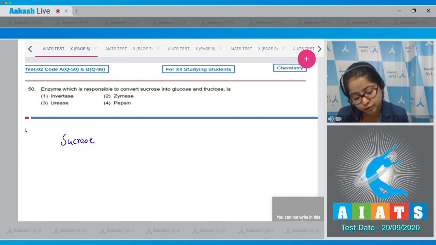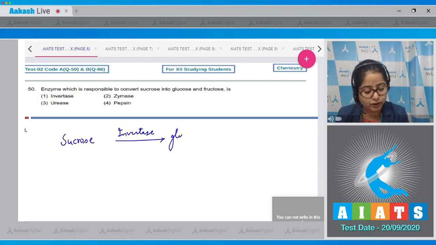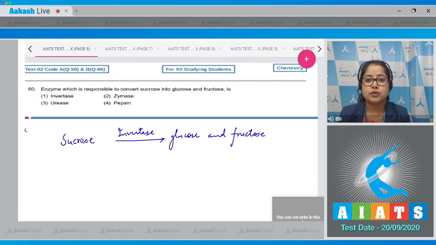Sucrose in the presence of invertase gets converted to glucose and fructose. That means the enzyme responsible for this conversion is invertase. So the correct answer is option number 1. Moving to next question, students.